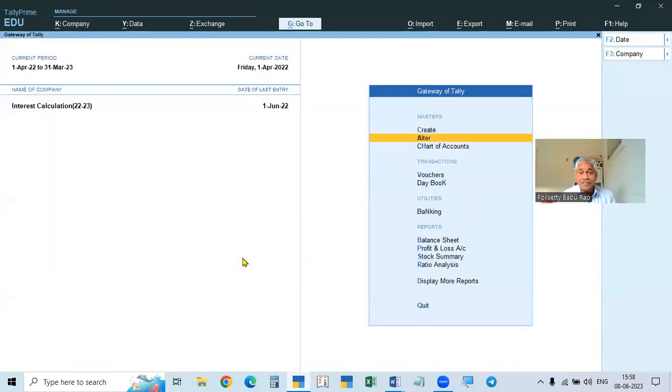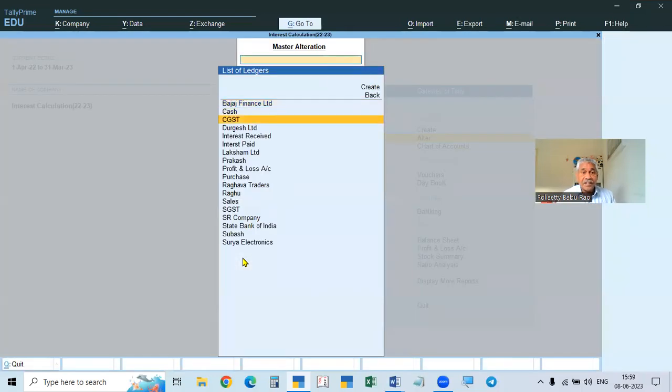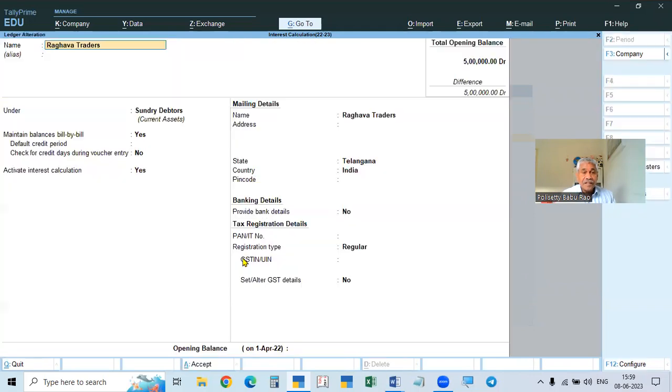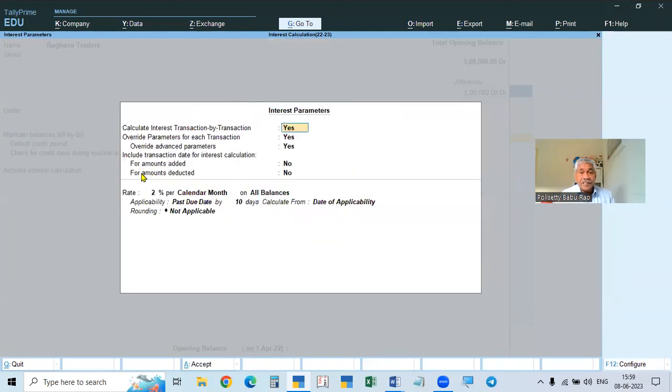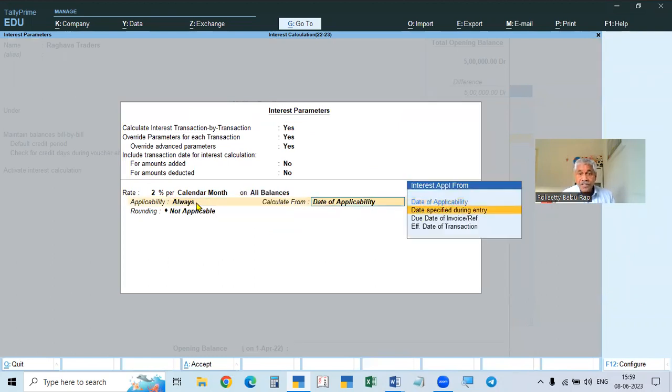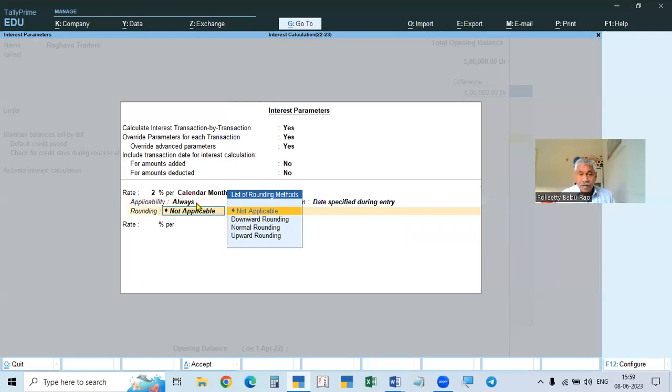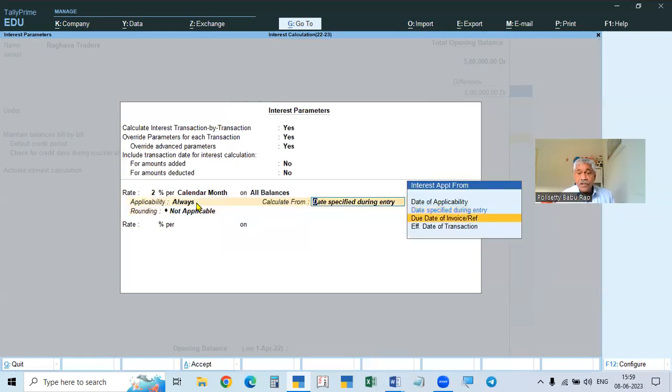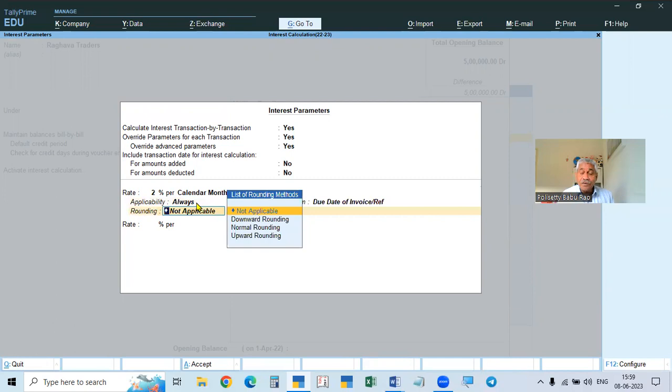This is the meaning of this. Okay. In the ledger, if you give the parameters, in the parameters, past due days, otherwise, always means date of due date of invoice. Okay, whether it is given or not, given due date, otherwise invoice date.